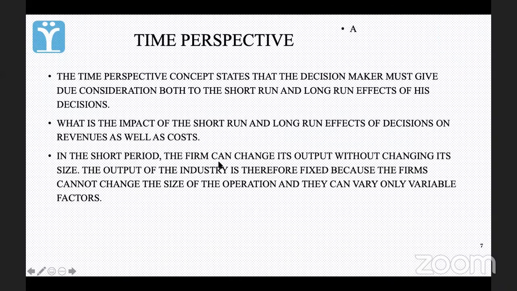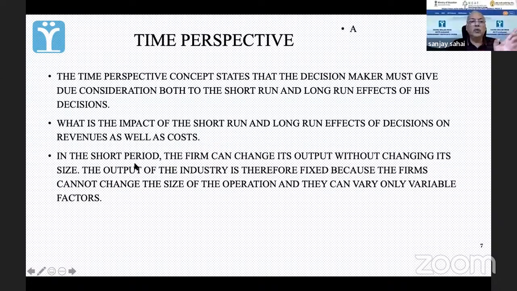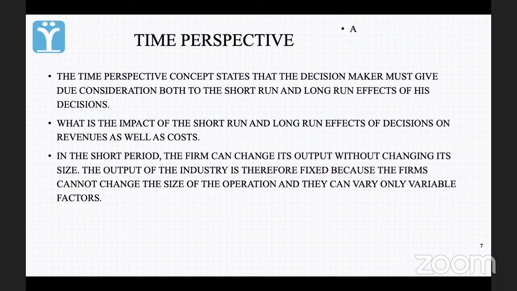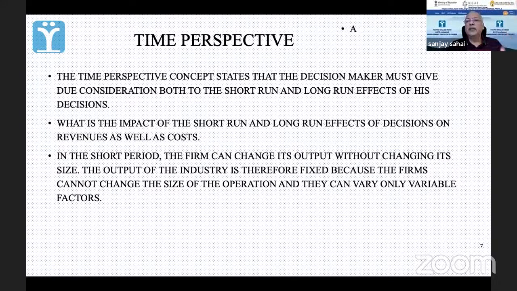In the short term period, the firm can change its output without changing size. मतलब कि सपोज करो कि मेरी कैपेसिटी है 10,000 यूनिट and I am presently producing 6,000, तो मेरा आउटपुट is 6,000, कैपेसिटी is 10,000, the size of my company is 10,000. मतलब कैपेसिटी के हिसाब से अगर हम देखें, suppose I take all companies and I grade them according to the capacity, तो हम बोलेंगे कि भाई ये हमारा जो साइज है ये 10,000 वाला है, ये कंपनी में एक महीने में 10,000 यूनिट बन सकता है.